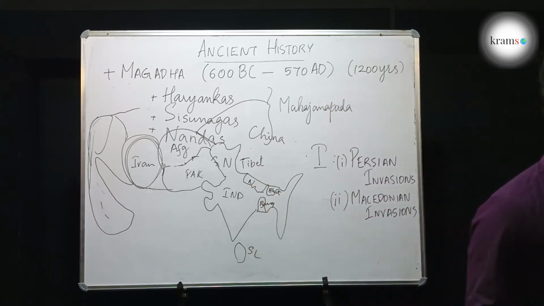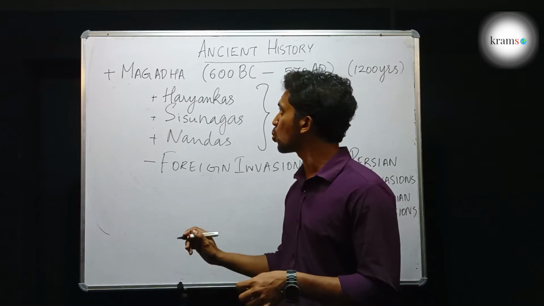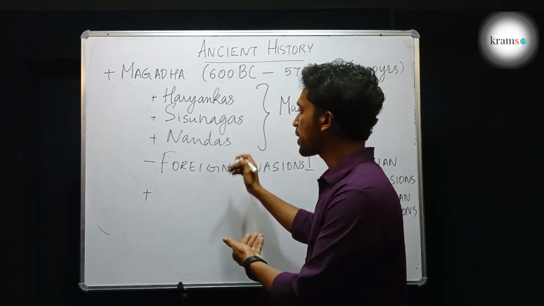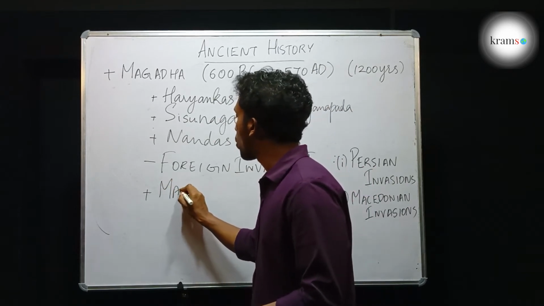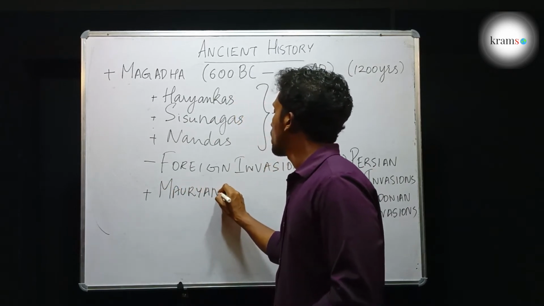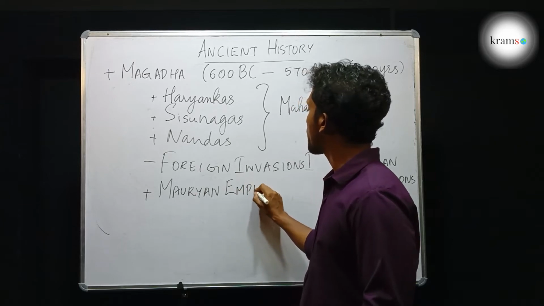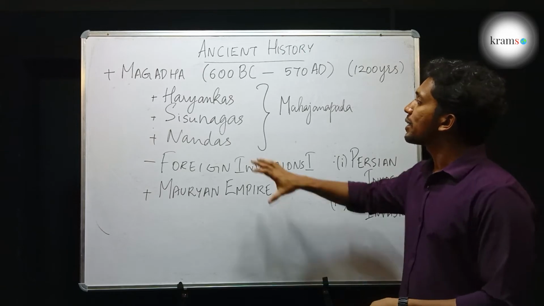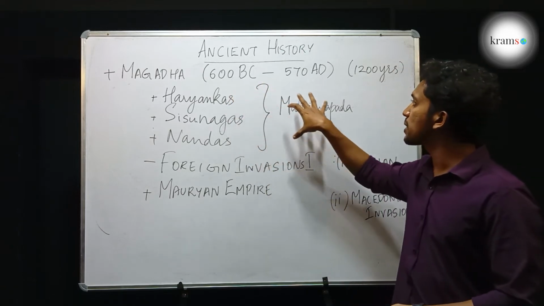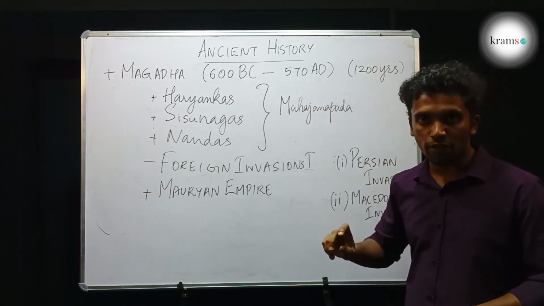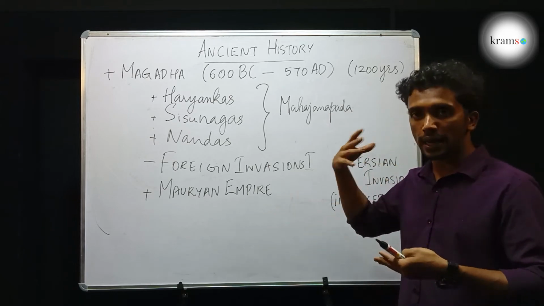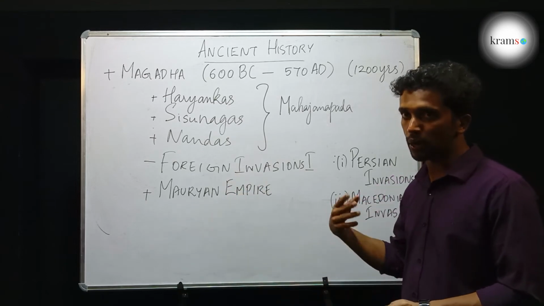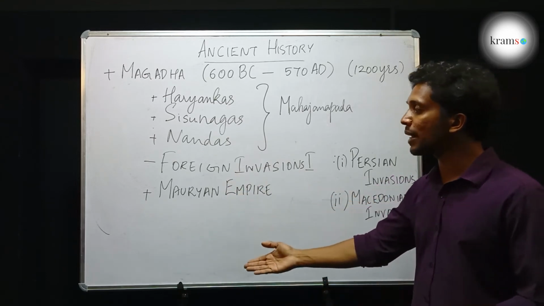The next dynasty that had ruled Magadha was the Mauryas. The Mauryas came, they defeated the Nandas and established the Mauryan Empire. It was the first ever empire in India that ruled India. So consider that till this point of time, Magadha existed as a small kingdom, as a Mahajanapada. From there, another kingdom came into existence called the Mauryas, or the Mauryan Empire. They had made it their capital.